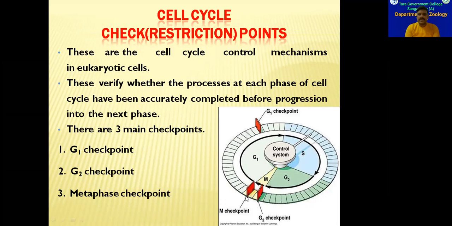It is called M checkpoint. So if the cell passes through this third checkpoint, then only cell will enter into telophase. Otherwise, cell will stay in anaphase only. Cell will be halted at anaphase only. So like this, these three major checkpoints are there. And these checkpoints are also called as restriction points.